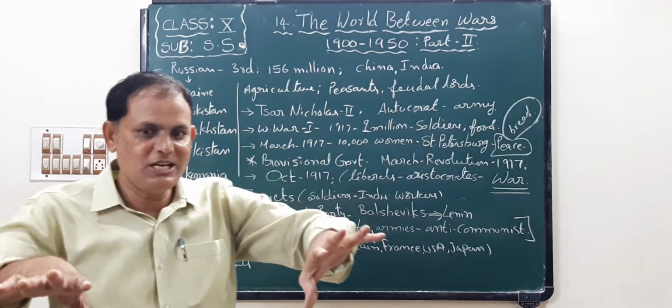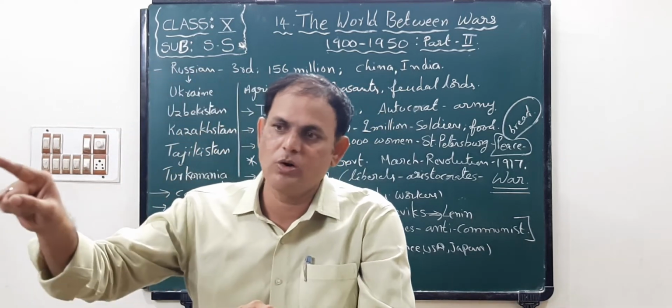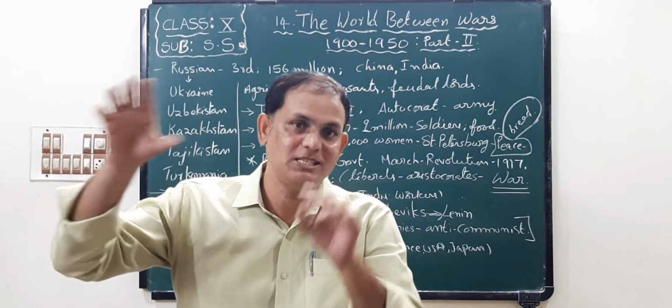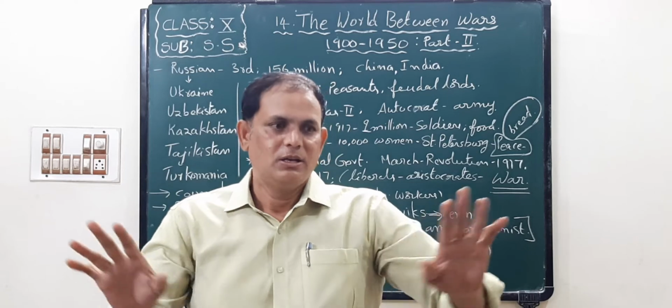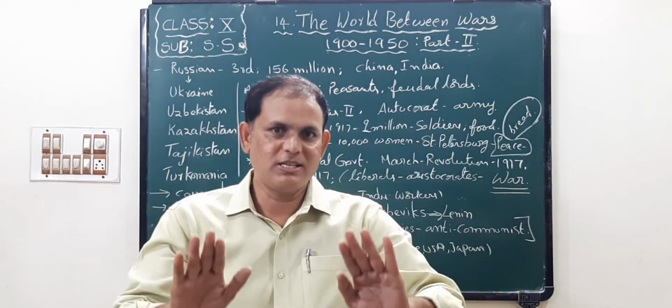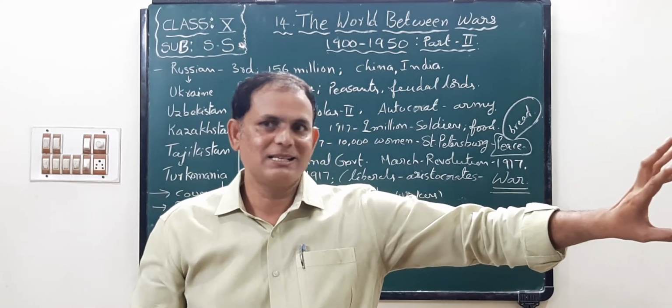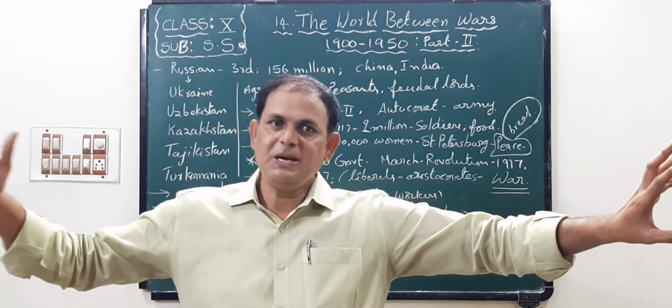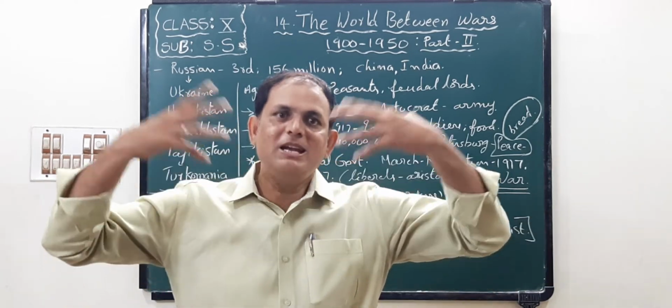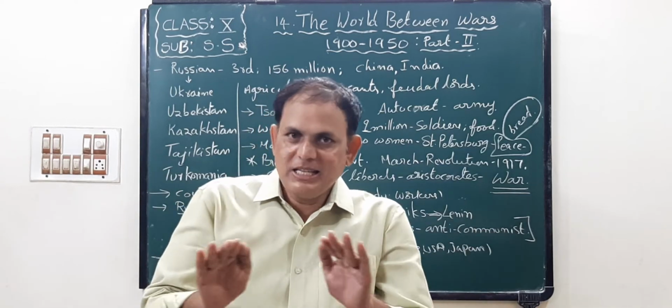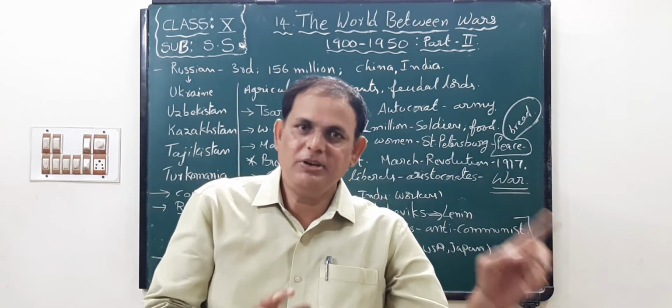In the society, if you go to any village or any place in Russia, you can find two kinds of people. The first one, feudal lords. Second one, peasants. Feudal lords possessed many acres of land, but they did not till the field.